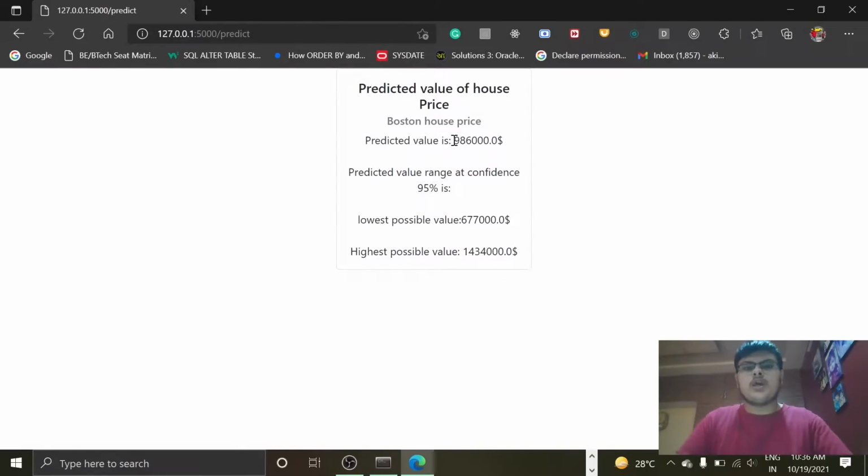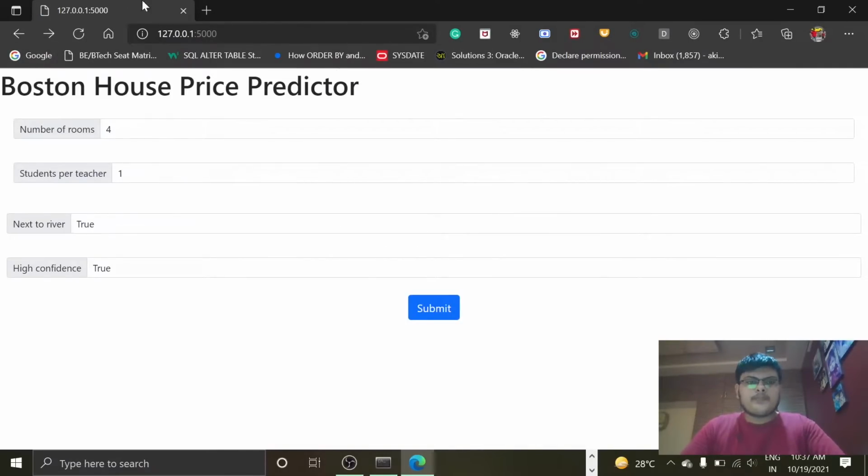You can see it is $98600, and at 95% confidence we get a range, that is the lowest possible value of 677, and the highest possible value being 1434. So $1.4 million being the highest value, right? It is a very high dollar value. So yeah, this is how our predictor works, and it is actually based on Flask.